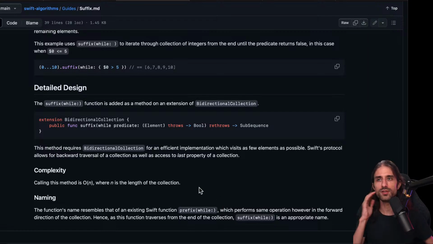Okay. I'm trying to think, in a way, I guess you could implement suffix(while:). It's maybe not the most optimized, but you could take the sequence, reverse it, then do prefix(while:), and then reverse again. And I'm wondering if it holds that it's equal to suffix(while:). But maybe this could work. But this one, yeah, worth knowing. Typically, if you ever need to use prefix(while:), maybe you have a legitimate use case for suffix(while:).